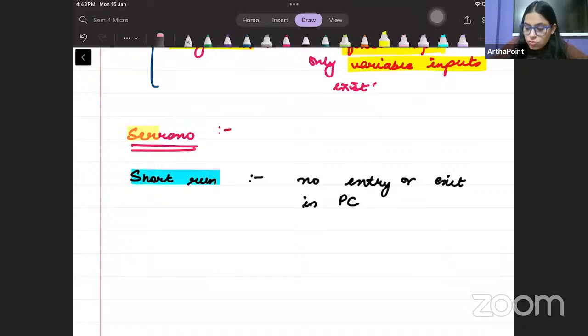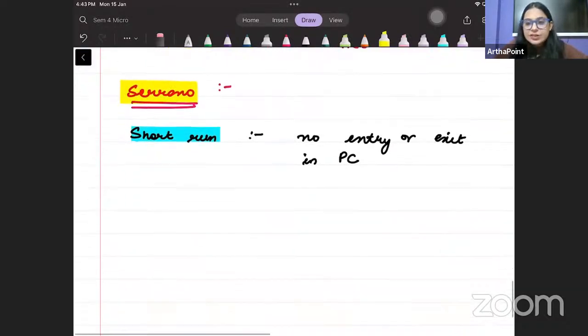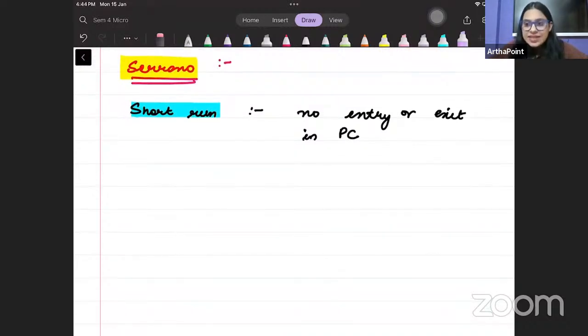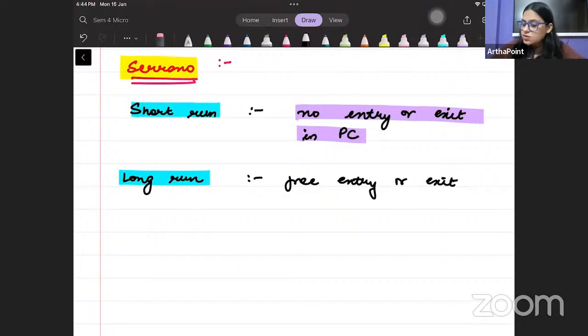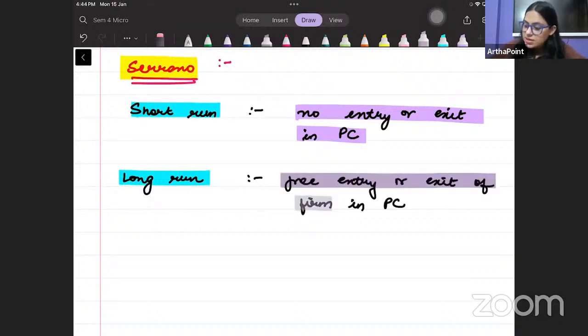According to Serrano, we can define short run as that period when there is no entry or exit in perfect competition. And we can define long run as that period in which we will allow entry or exit of the firm. So there will be free entry or exit of firms in perfect competition. Am I clear with this concept? I hope this is making some sense to you.